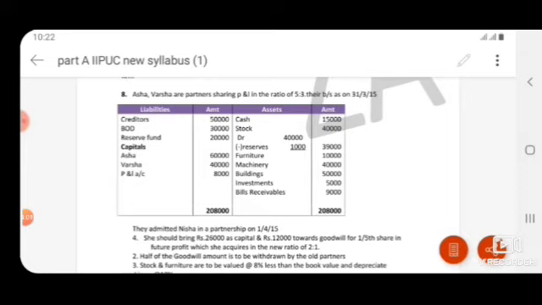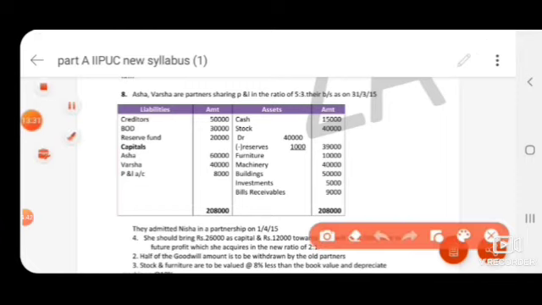Asha and Varsha are partners sharing profits and losses in the ratio of 5:3. That is the old ratio. Their balance sheet is as on 31st March 2015. So this is the old balance sheet of Asha and Varsha. Asha and Varsha we can call the old partners. Now the liability side, creditors and BOD, it is a liability, so transfer to the new balance sheet.